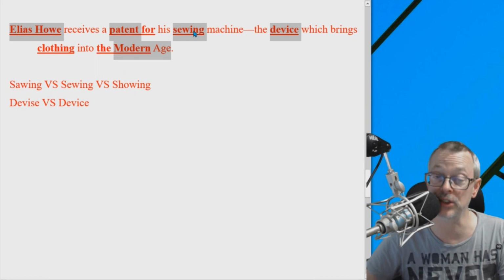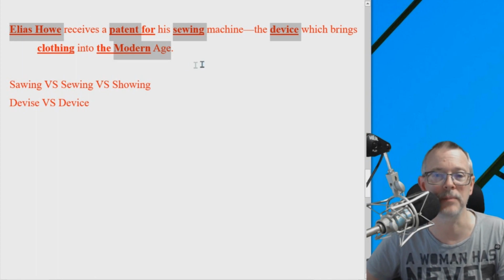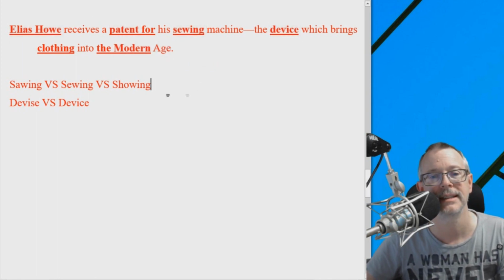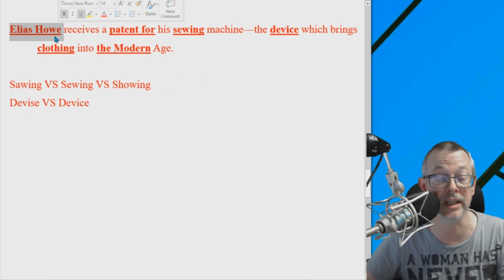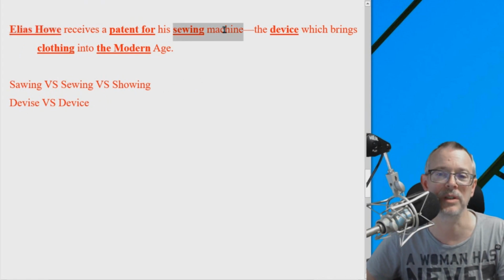If you got sewing, you should get clothing. If you didn't get sewing, maybe clothing is confusing. That's it. Well, patent for, that might be a little bit tough. Now, we got some confusion right here, so we'll talk about that. And this, Elias Howe. Google it. I guess this would be important.